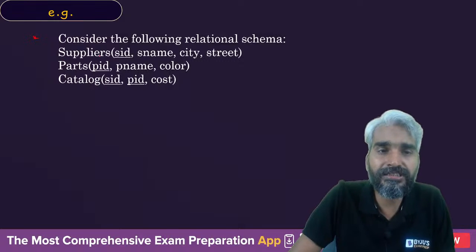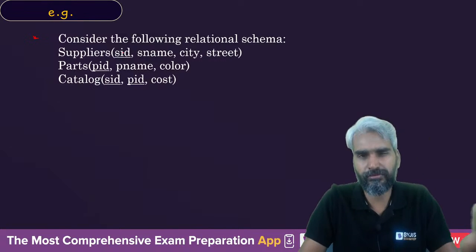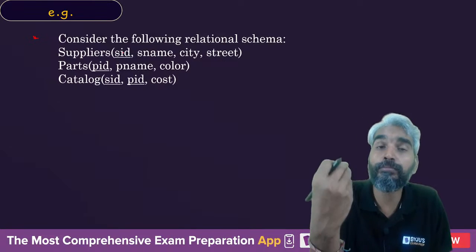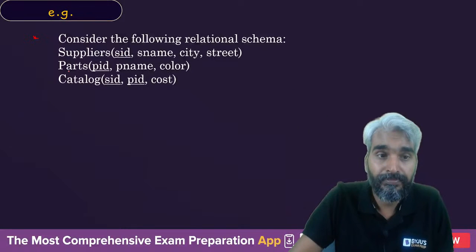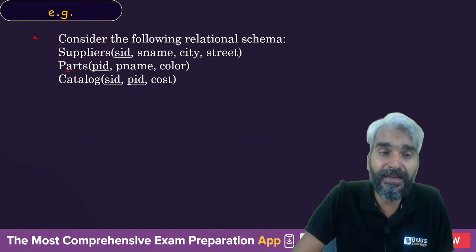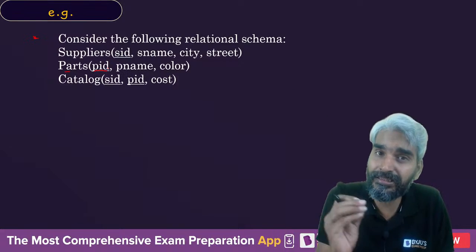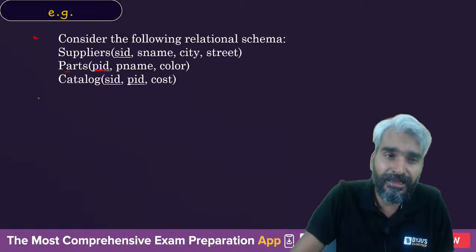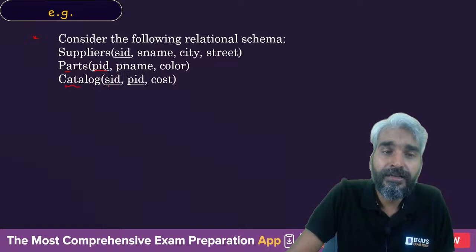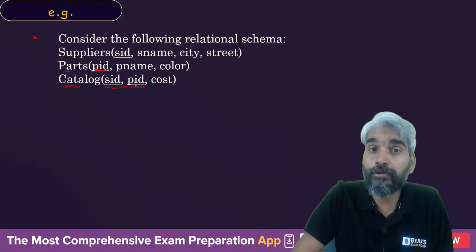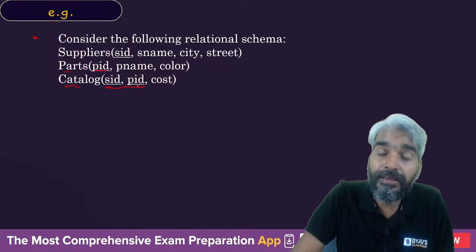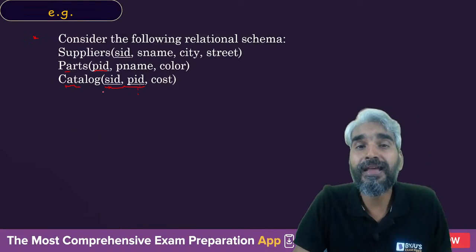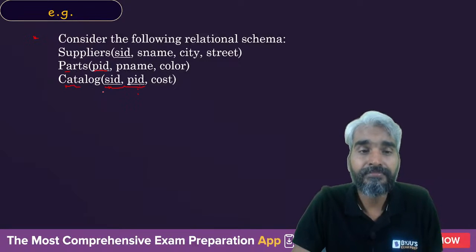There is a relation Suppliers which has SID as the primary key, so it will eventually have the information of all the suppliers. Then this is Parts. Here PID is the primary key. This Parts table will contain the information of all the parts. Then there is a Catalog in which SID and PID together form the candidate key. What does it mean? That one SID can correspond to multiple PIDs and one PID may correspond to multiple SIDs. Got the idea?